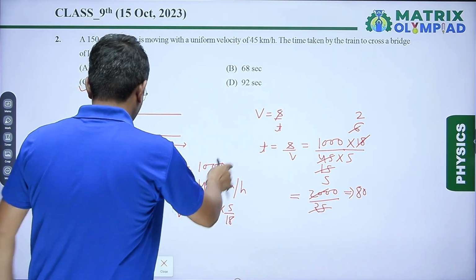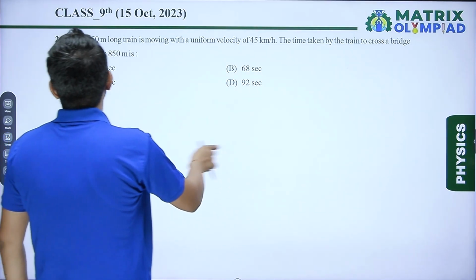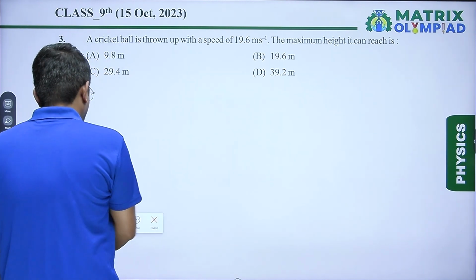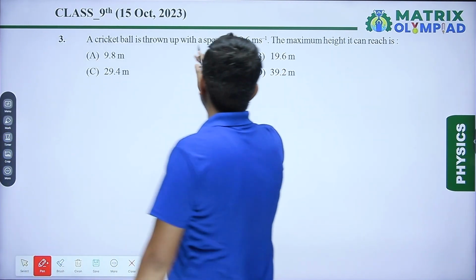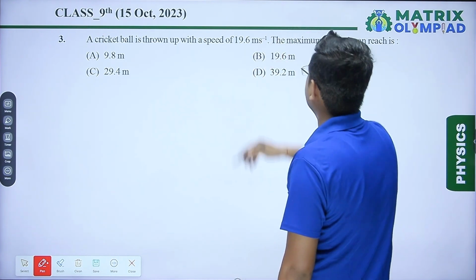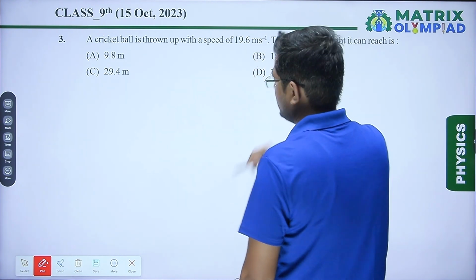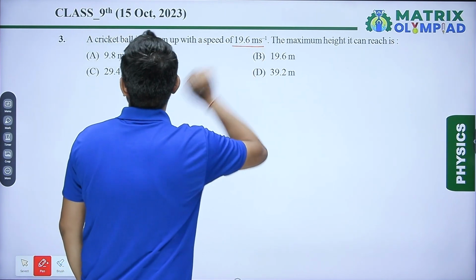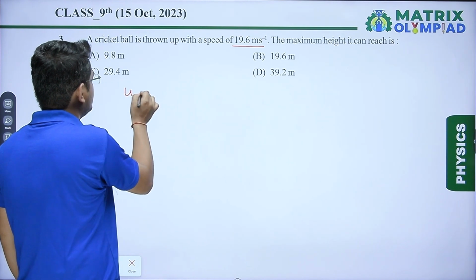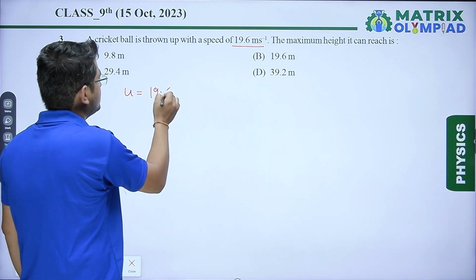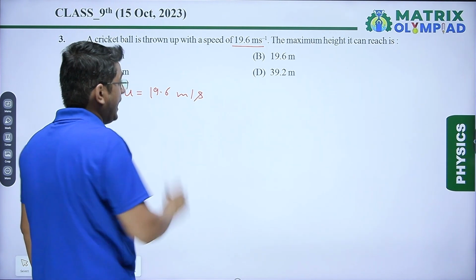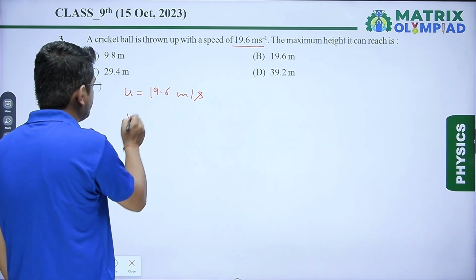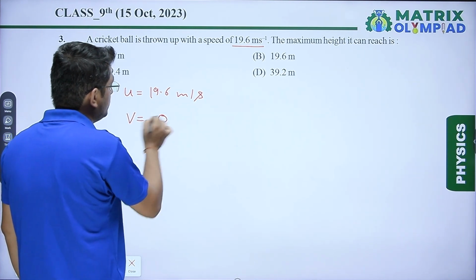Okay, next question, question number 3. In question number 3, it is said that a cricket ball is thrown up with a speed of 19.6 meter per second. The maximum height it can reach is, as we know that here the initial speed of cricket ball is given, u is equal to 19.6 meter per second. As it will reach its maximum height, we know that the final velocity at maximum height becomes equal to 0.